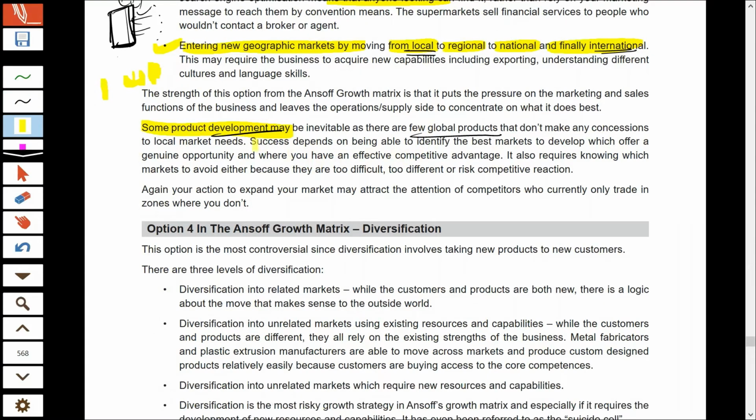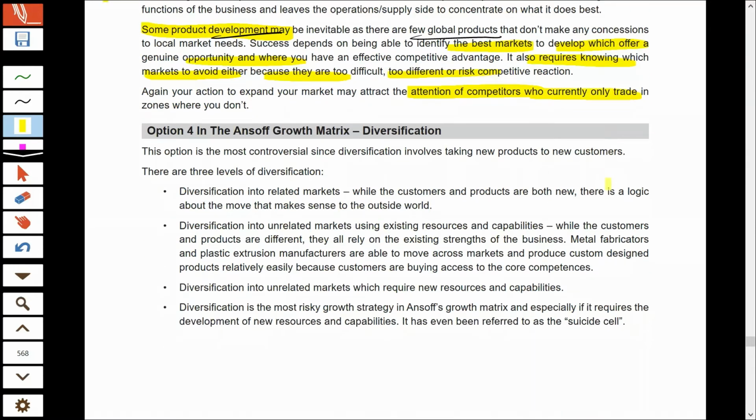The company should also be able to judge which are the best markets the company can pursue. The company should also understand which are the markets wherein the company should not enter. So your market development should depend upon complete and proper analysis. You should analyze whether the opportunity is genuine and whether the opportunity would be profitable in the long run. Again, you should take into account the reactions that your competition will give towards your strategy of market development, right? So your customer reaction should also be taken into consideration.